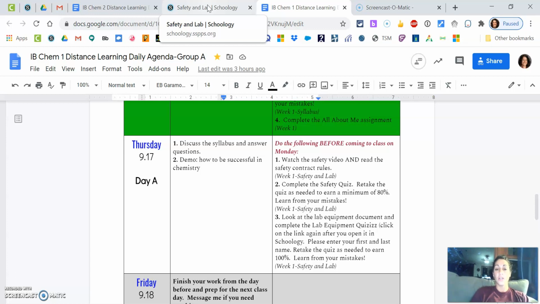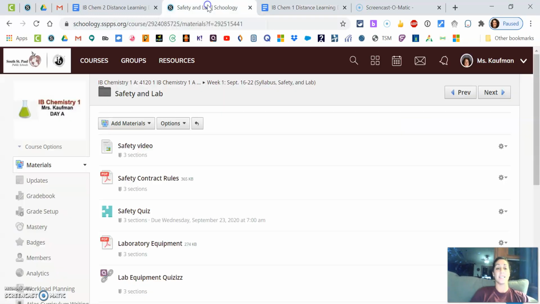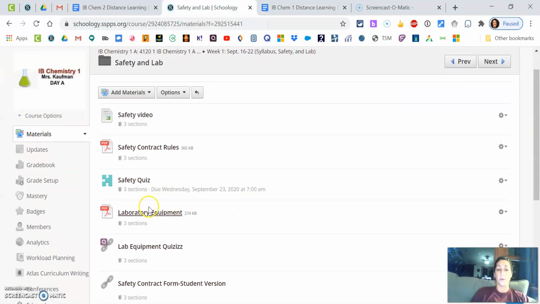All right. Look at the lab equipment document and then complete the lab equipment quiz. So here's the lab equipment document. It's going to show pictures and names of a whole bunch of pieces of equipment we use in chemistry lab. You're going to be familiar with some, and some are going to be brand new to you. Then you're going to complete this quiz.